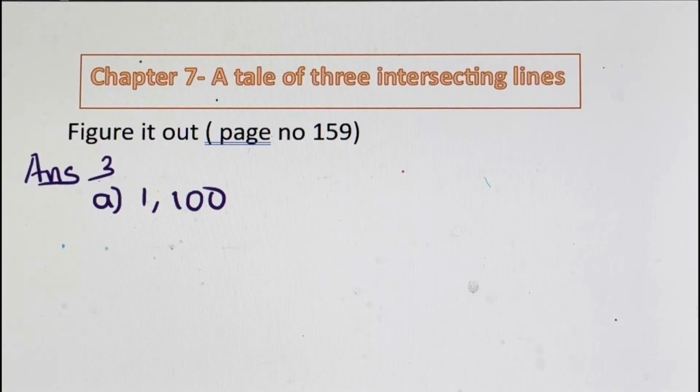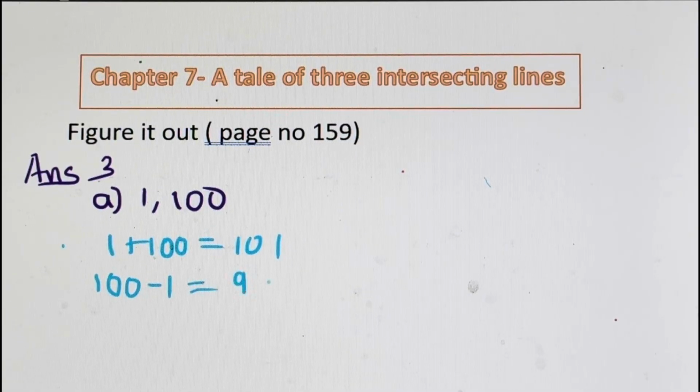You can find the sum of the 2 sides given, which is 101, and the difference of the 2 sides, subtracting the smaller from the bigger, that is 99. So the third side value should always be between 99 and 101.